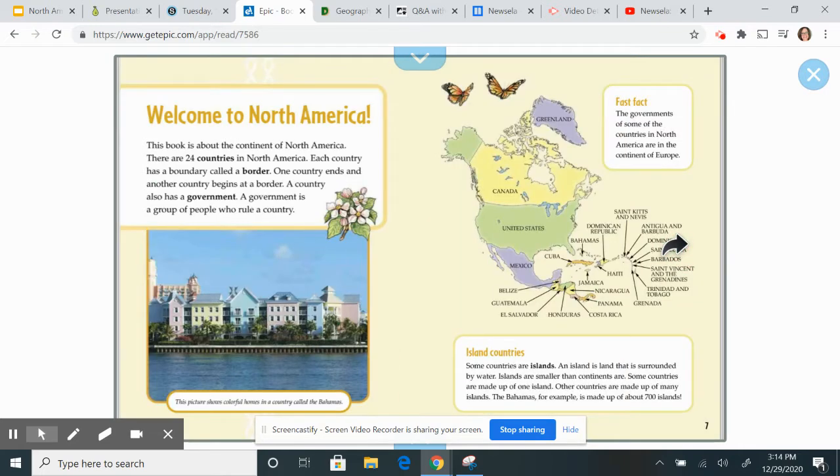Welcome to North America. This book is about the continent of North America. There are 24 countries in North America. Each country has a boundary called a border. One country ends and another country begins at a border. A country also has a government. A government is a group of people who rule a country.